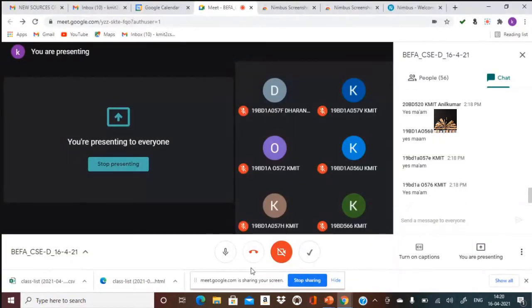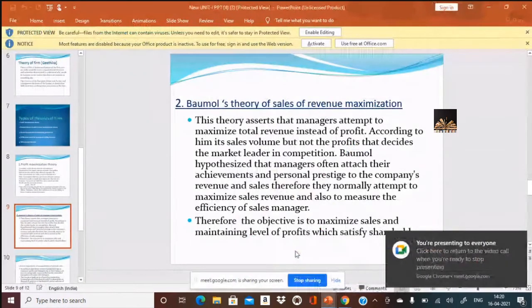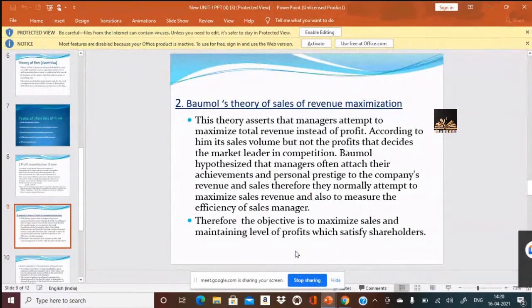Sales revenue maximization: Baumol's theory of sales or revenue maximization. What do you mean by revenue? Revenue is nothing but the aggregate sales achieved during a year. So this theory asserts that the managers attempt to maximize the total revenue instead of profits.